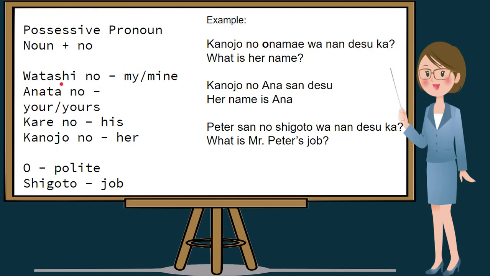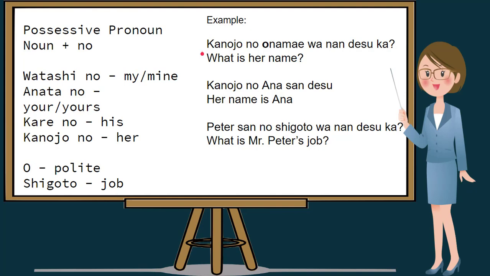I'll repeat. Watashi no means my or mine. Anata no means your or yours. Kare no means his. And Kanojo no means her or hers. O to be put in the beginning of a word like namae, which means name, indicates politeness. For example, onamae, and shigoto in English means job.